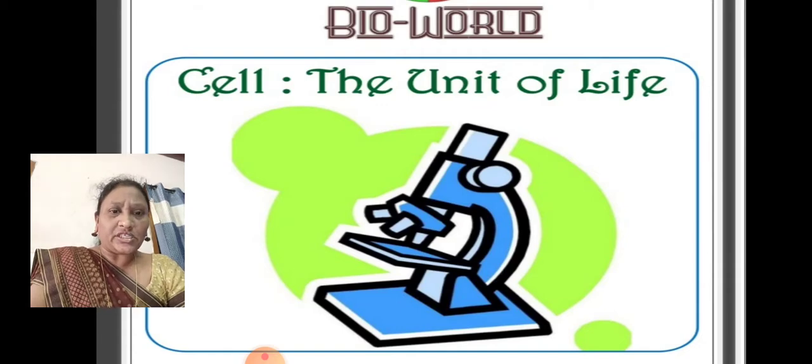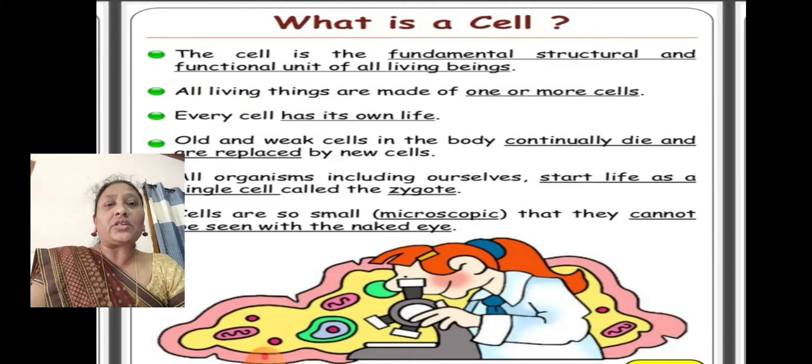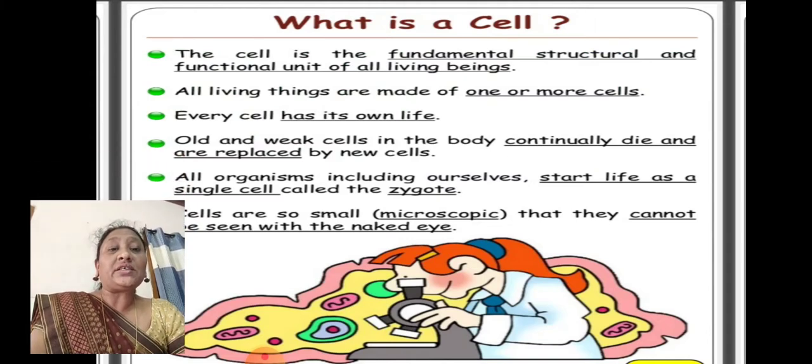It is a very small component which can be visualized under the microscope. Yes or no? Some organisms we can see. If you see, the hen egg is a cell, a single cell, but we can see it with our naked eye. Yes or no?